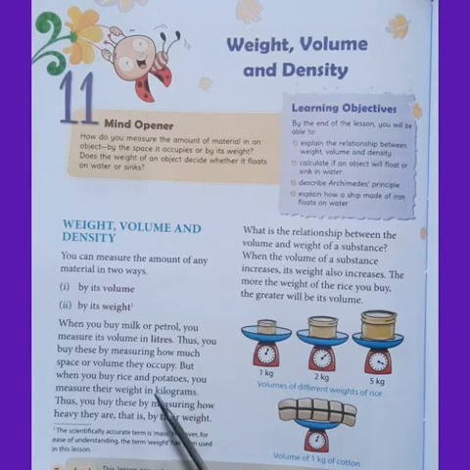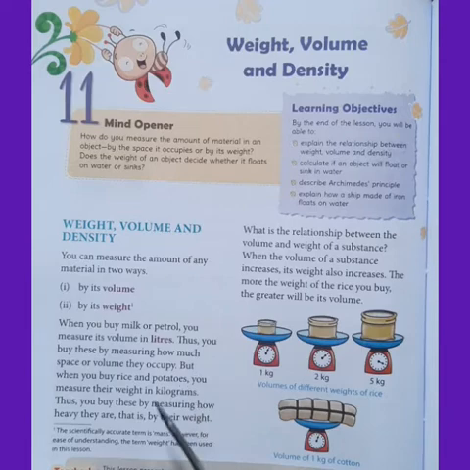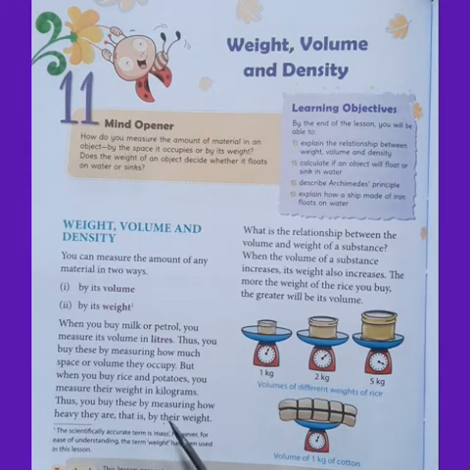When you buy rice and potato, you measure their weight in kilograms, that is kgs, isn't it? So we measure according to the weight of the substances, how heavy they are, and that is their weight.